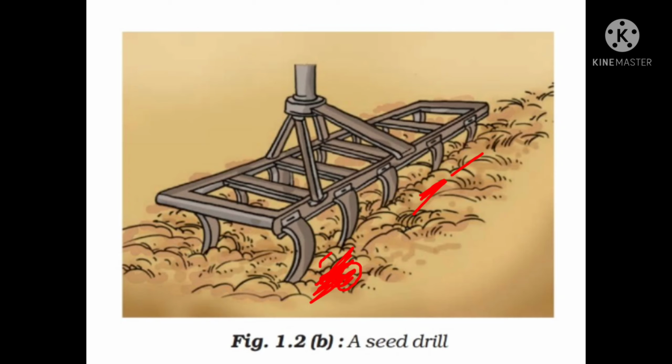So the next one is seed drills. The seed drill is used nowadays. It is used for sowing with the help of tractors. This sows the seed uniformly at equidistance. You can see the distance between the rods which are attached. It ensures that the seeds get covered by the soil after sowing.